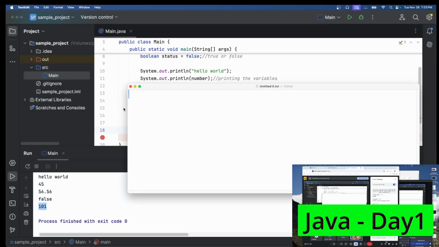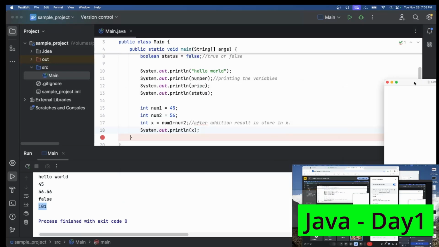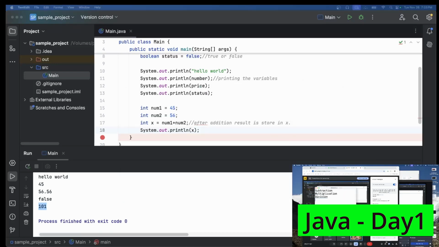Okay, so you can do this one, or you can take this as a task: you can perform multiplication, division and all these things. Whatever we use in maths, the same plus, minus. For multiplication, as in other programming languages, we use star. Here also we have the same one. For division also we have the same thing.